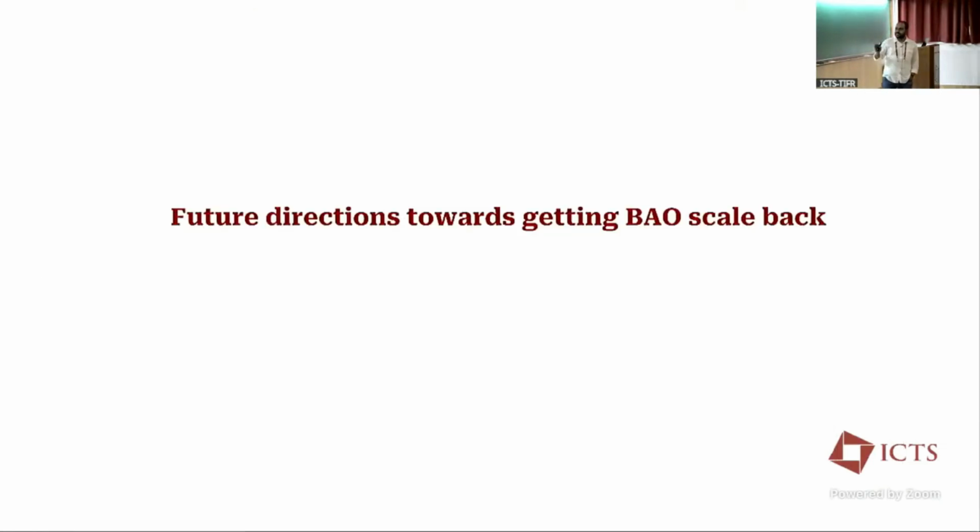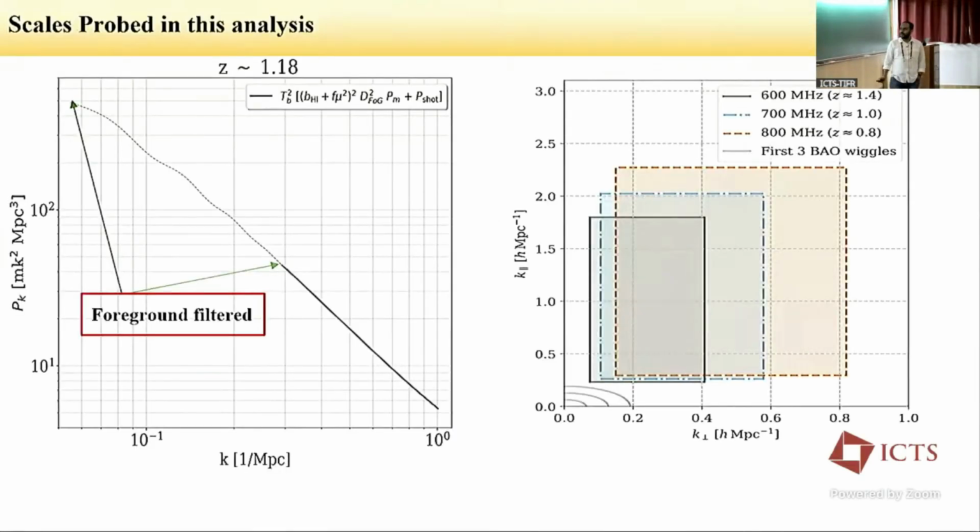Lastly, I will mention the future direction towards getting the BAO scale back. What we did is we applied this linear high-pass filter. We also do not include the intracylinder baselines. So we are only using this region in this 2D space. Your BAO scales are here, so you have basically filtered away this BAO wiggle, and we are currently working on just measuring this tail part of your power spectrum. However, we are still hopeful, we are optimistic, we are not pessimistic that we will get back this BAO scale in the near future. It will take more time, let's say 5 years or 10 years, but we are hopeful that we can do our science at this BAO scale.